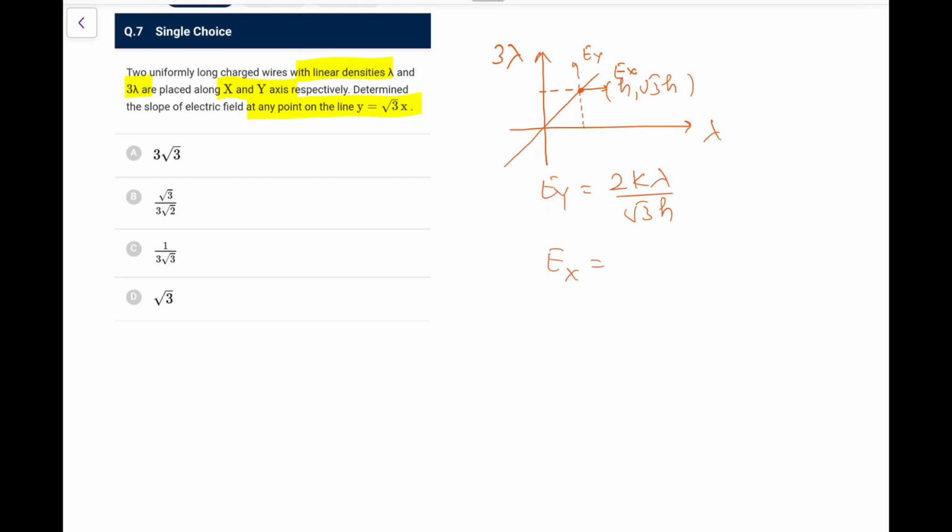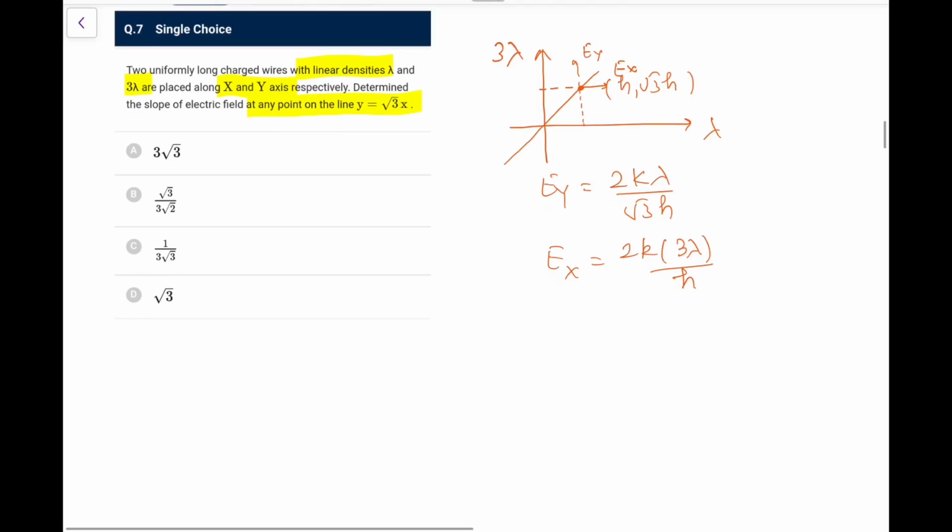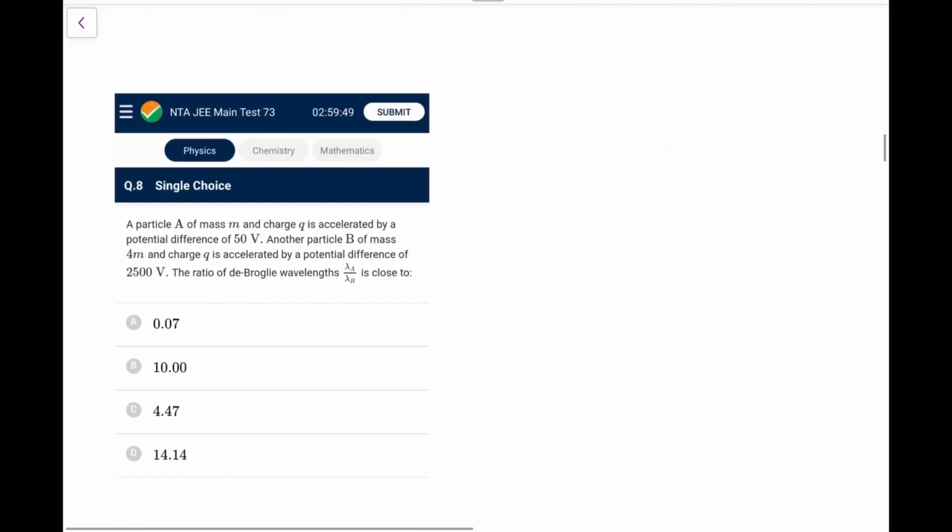And E due to the x-axis wire would be 2k into 3 lambda by the distance, which is h. That is what we will have, and this would be the direction of the field. So tan theta is Ey by Ex. If I divide, it comes out as Ey by Ex is 1 by 3 root 3. So go for option C.